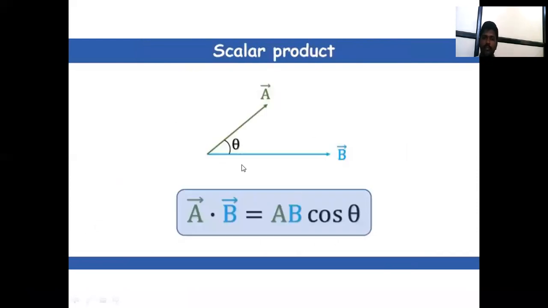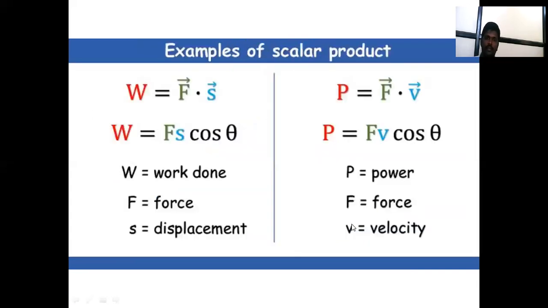First we have the dot product. What is meant by scalar product? A bar dot B bar is equal to AB cos theta. For example, work is equal to force into displacement, which is a scalar product. W is equal to F s cos theta, where W is work done, F is force, and s means displacement.